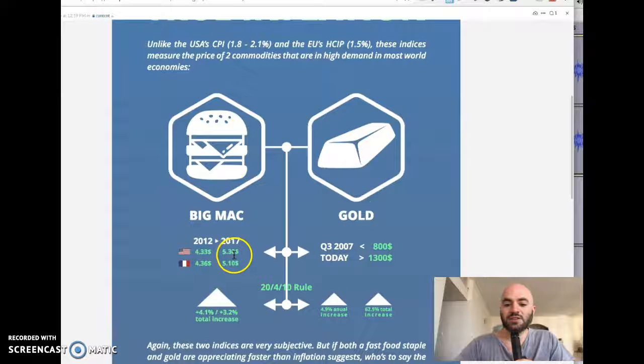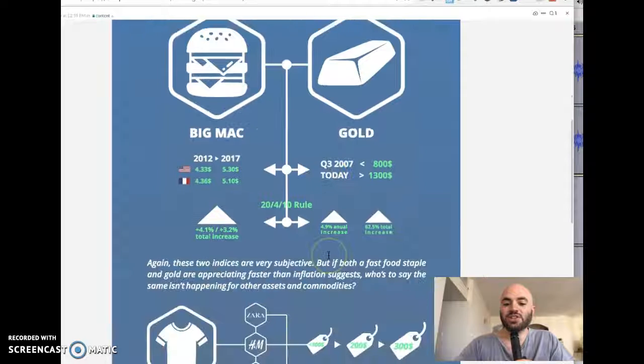So, Big Mac, US, France, gold, big change. And then I would put something like official rates, 1.8, 1.5%. Big Mac inflation, 4.1, 3.2%. Gold inflation, 4.9%. And stack them against each other. And when you hold up 4.9% versus 1.5, 1.8%, the pyramid is going to be twice as big. It's a very big visual difference. It would look much cooler.